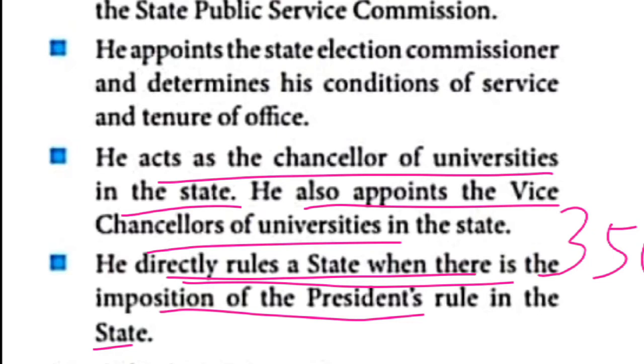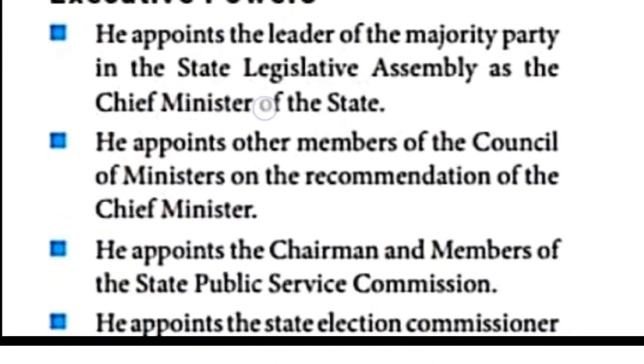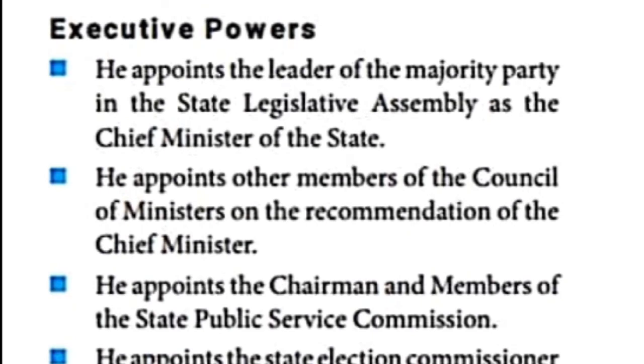Once again, the executive powers. The first one, he can appoint the chief minister. The next one, he can appoint the council of ministers on the recommendation of the chief minister. The third point, he can appoint the public service commission chairman. Moreover, he can also appoint chancellors and vice chancellors of universities.